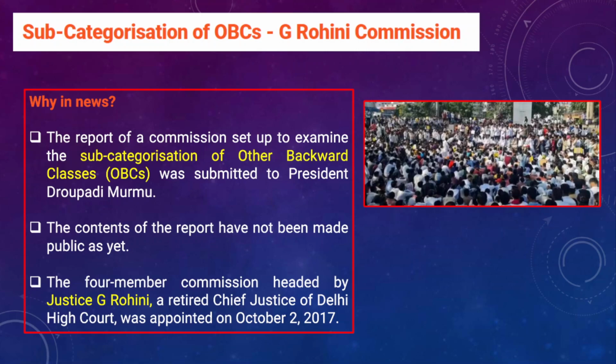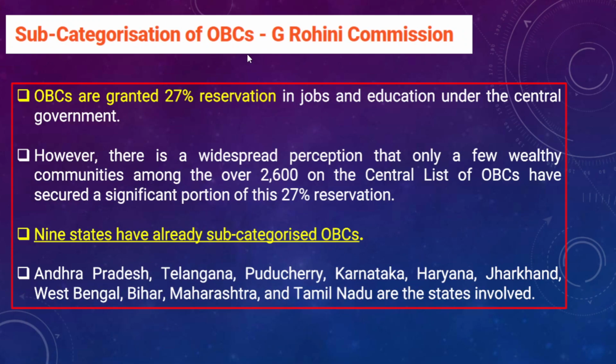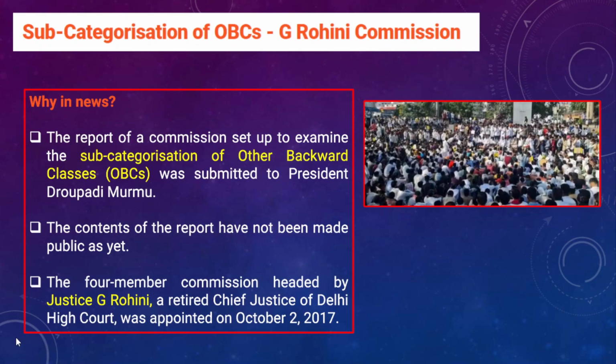Now if you understand the reservation structure in India, the government has provided 27% reservation for the other backward classes. They are socially and educationally backward classes, right? So OBCs are socially and educationally backward classes, and the Indian Constitution, or the legislature, the parliament, has provided 27% reservation for the other backward classes.